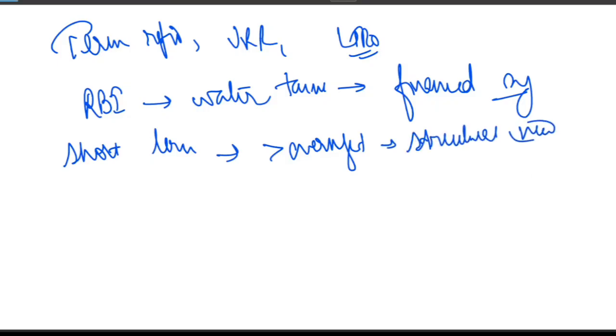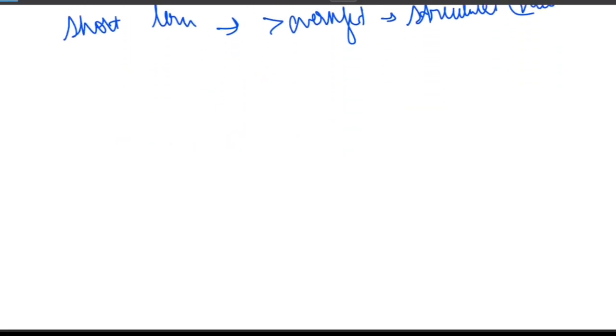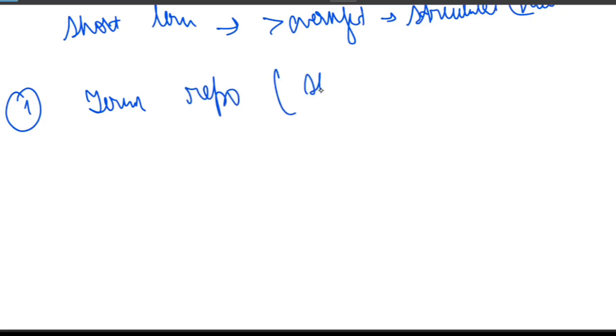To supply this water efficiently, RBI uses three tools, right? Basically, the money can be for short term, overnight, or for a longer term structural need. The first tool is called term repo. This is a kind of short term injection.